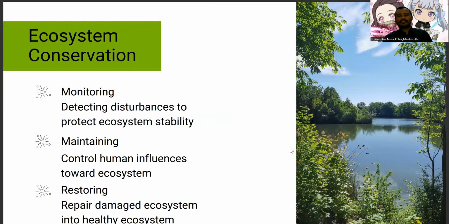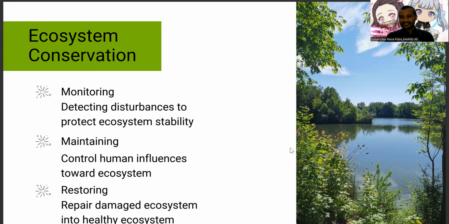Okay, if we talk about the condition or quality of the ecosystem, it's related with ecosystem conservation. Because if we want to control or create the healthy environment or healthy ecosystem, you must do three kind of activities related to ecosystem conservation. The first one is monitoring. The goal of monitoring ecosystem is detecting disturbances to protect the ecosystem stability.